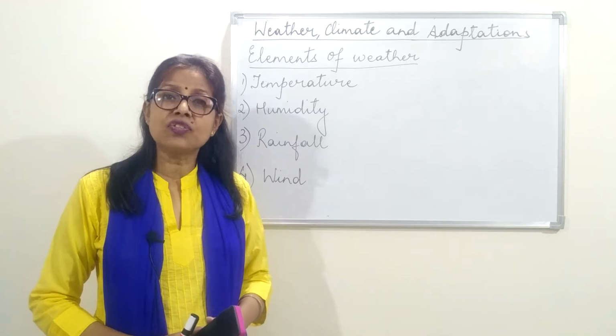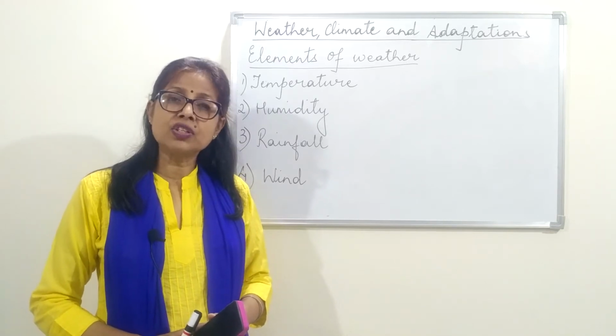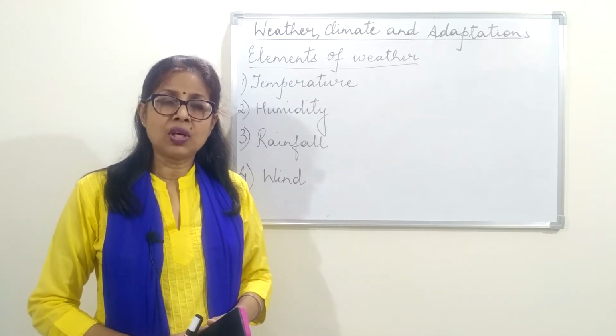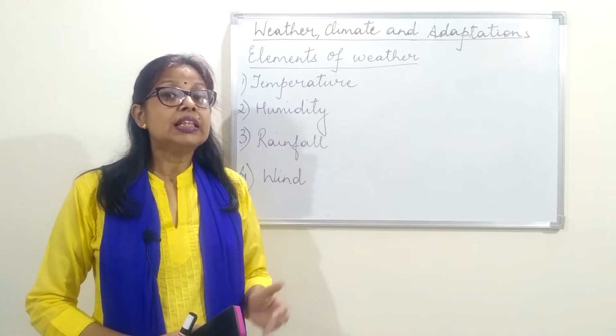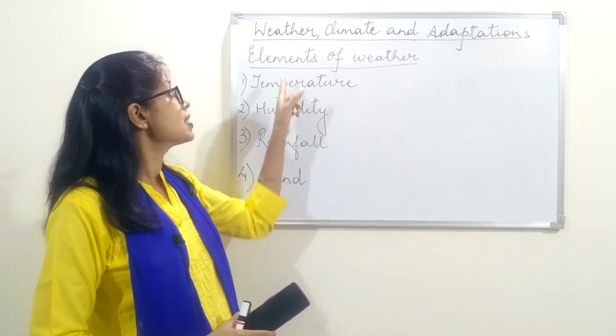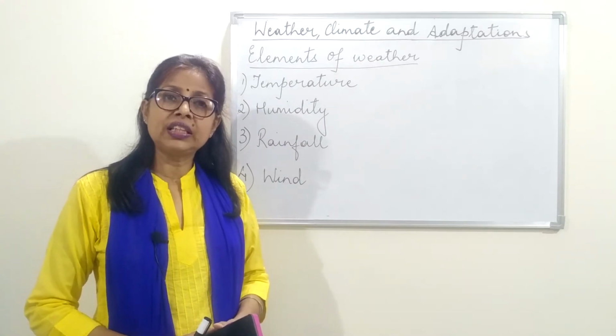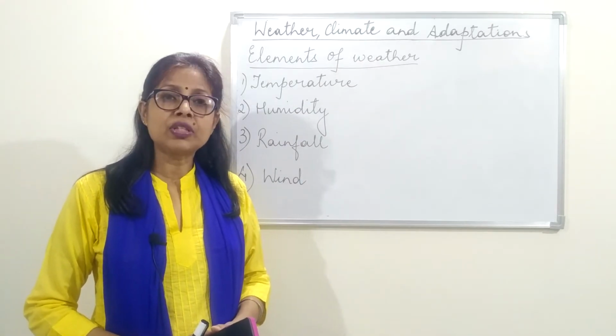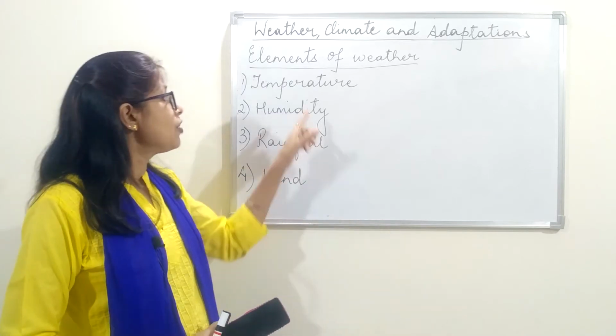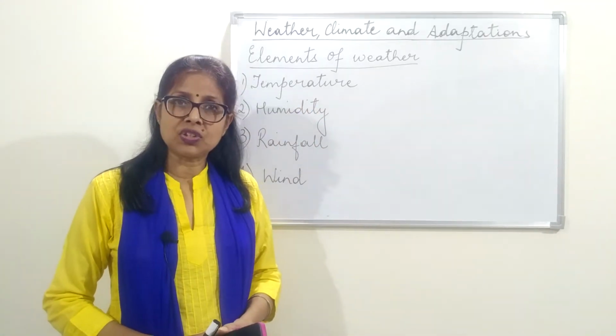And this change of weather is dependent on many things. What are these many things? These are called as the elements of weather. Now we will see what are the elements of weather. The first one is temperature.